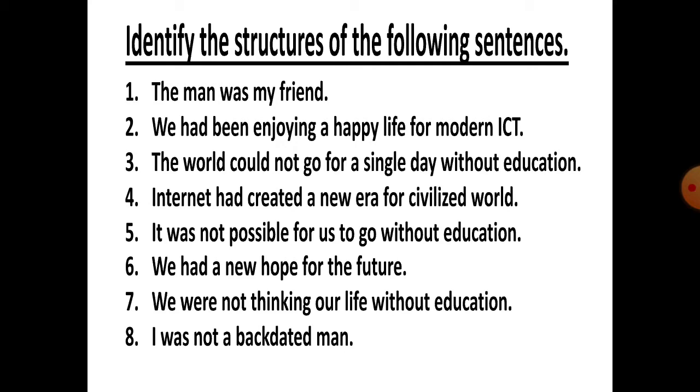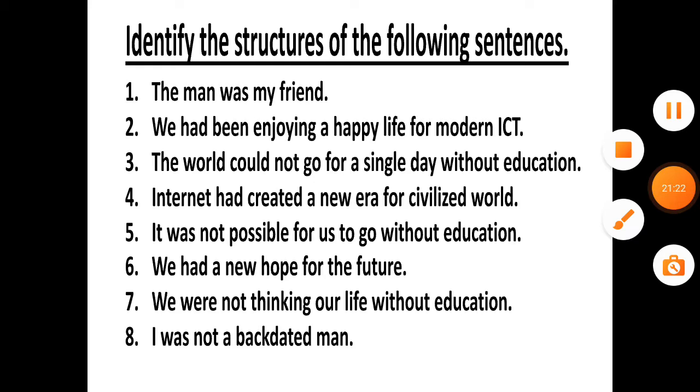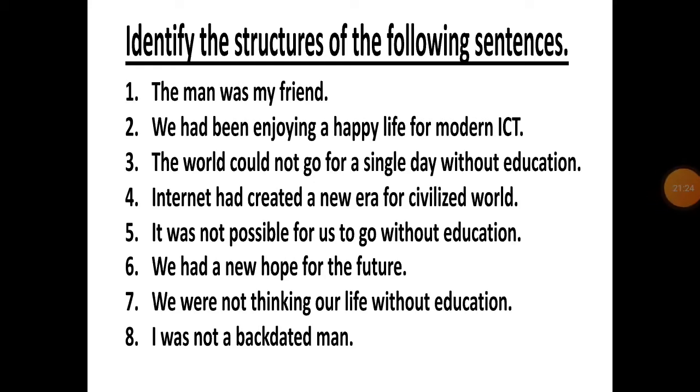Now come to the lucky 7. Number 7. We were not thinking our life without education. Look at the subject. We is the subject. Where is the auxiliary verb or verb? Then put a negative word, not. Then the verb thinking with ing form. What will be the structure of it? First continuous tense. Okay.